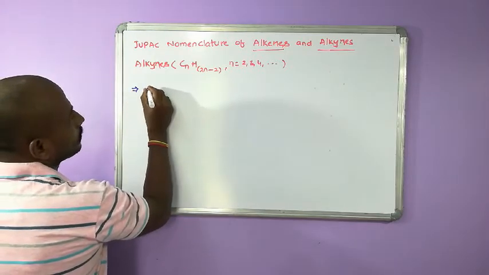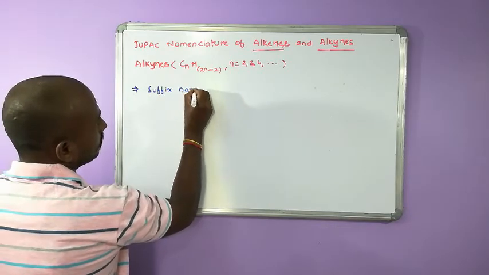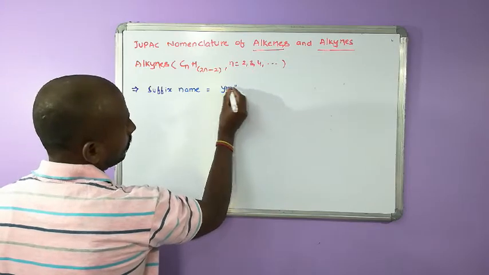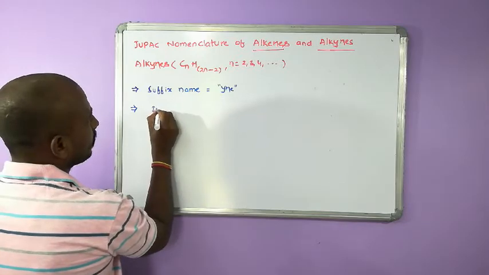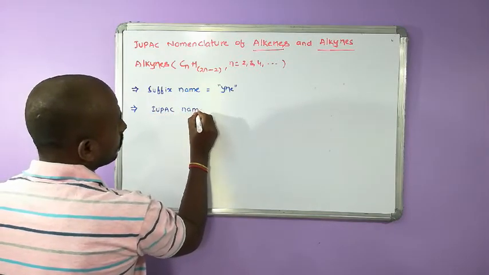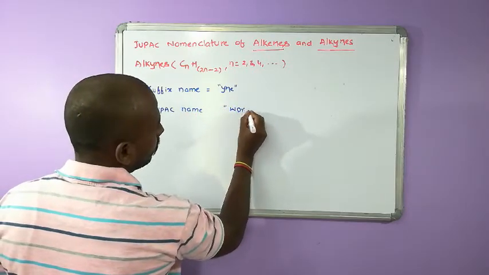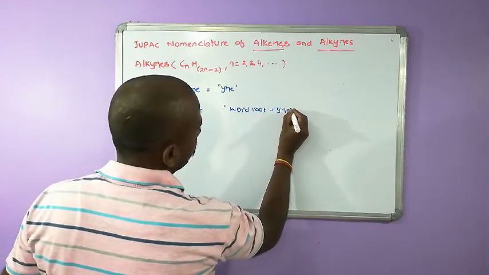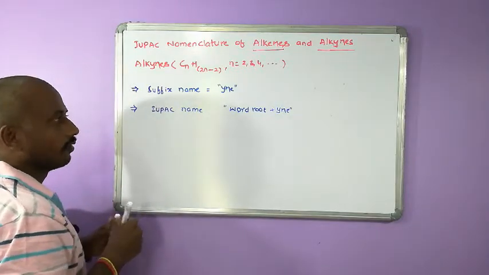What is the suffix name? The IUPAC given suffix name is yne. What is the IUPAC name then? IUPAC name is written as word root plus yne. So, we are going to write like that.